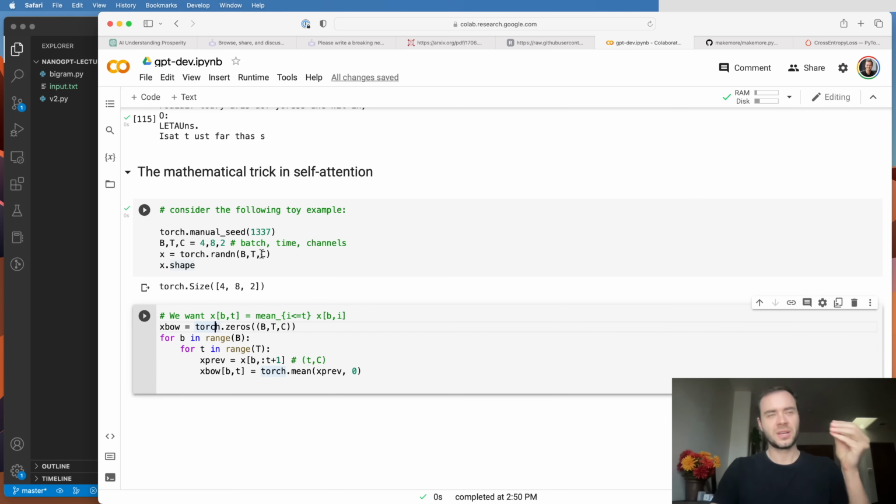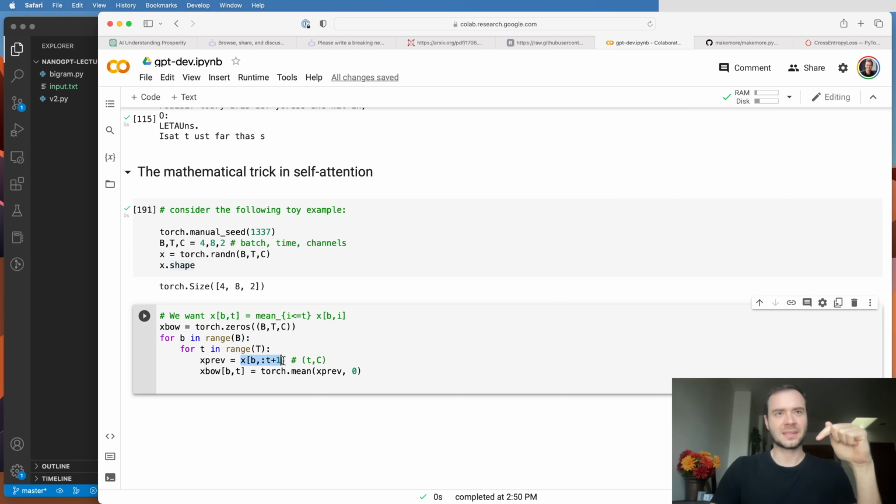Basically, there's a word stored on every one of these 8 locations, and we're doing a bag of words, so just averaging. In the beginning, we're going to say that it's just initialized at 0, and then I'm doing a for loop here, so we're not being efficient yet. That's coming. But for now, we're just iterating over all the batch dimensions independently, iterating over time, and then the previous tokens are at this batch dimension, and then everything up to and including the t-th token. Okay?